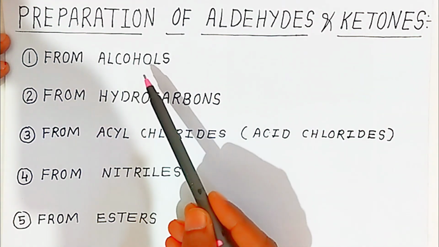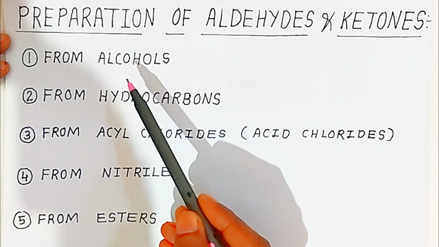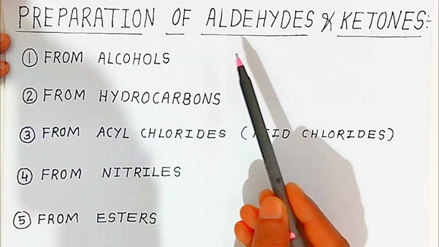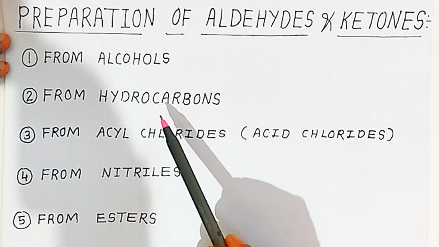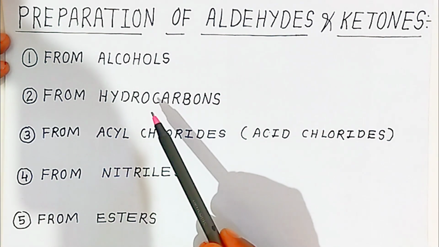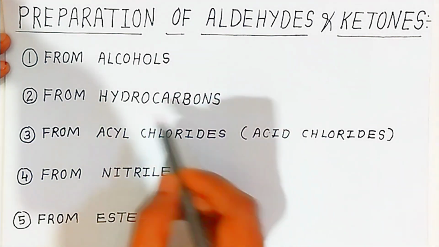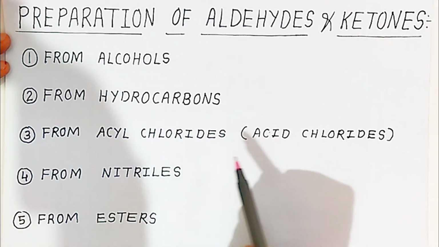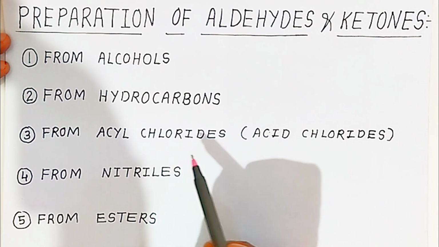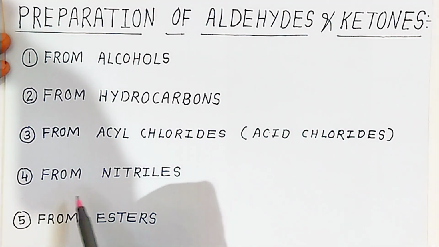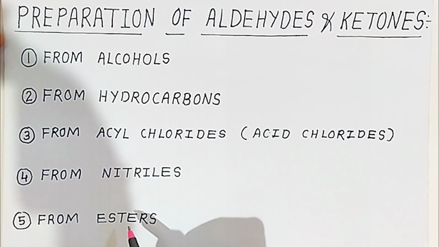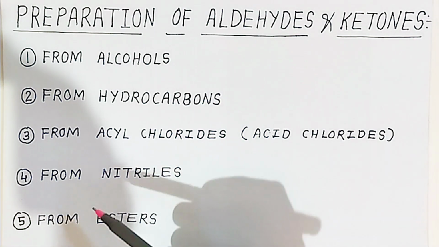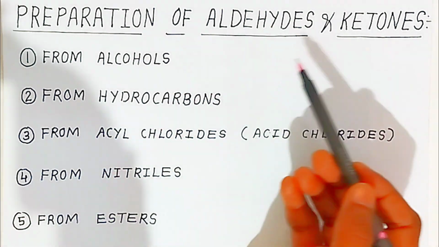So first is from alcohols. If alcohol is given, how are you going to convert alcohol into aldehydes and ketones? From hydrocarbons, that is, the reactant is made up of hydrogen and carbon. From acyl chloride, if acid chloride is given, how will you convert acid chloride into aldehydes and ketones? And from nitriles and from esters. So these are the raw materials from where we are going to prepare aldehydes and ketones.